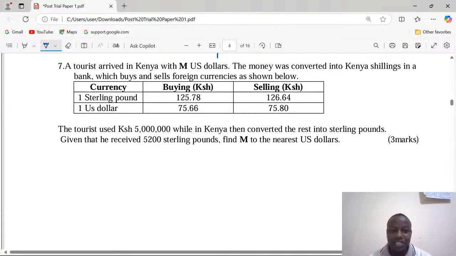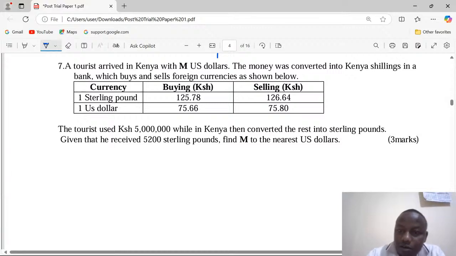Given that he received 5200 sterling pounds, find M to the nearest US dollar. This is a question that I would like us to handle just slowly. I know it can have multiple approaches. I'll use one and I'll explain it in detail.